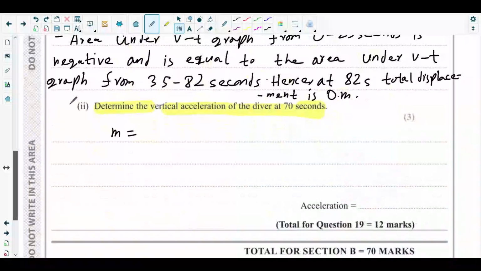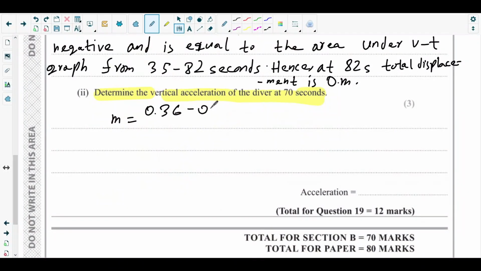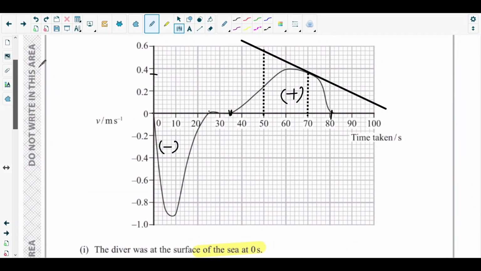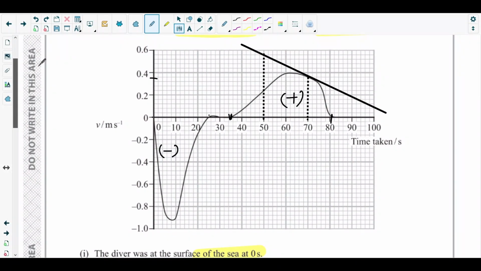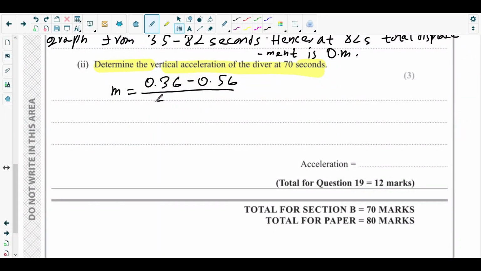Okay, so this is 0.36 minus this y coordinate, which would be 0.56. 0.36 minus 0.56 over, the x coordinate, 70 minus 50. Exactly, 70 minus 50.